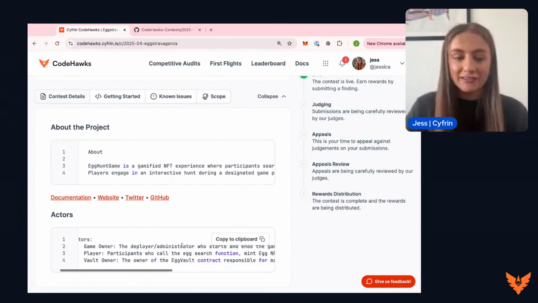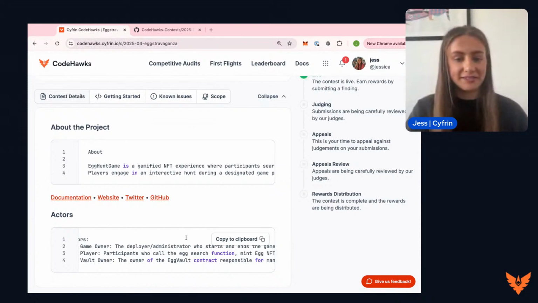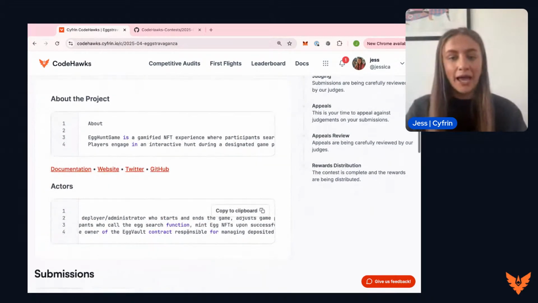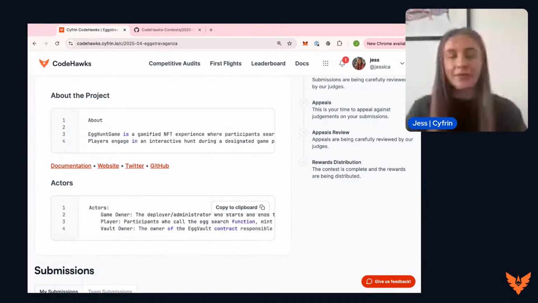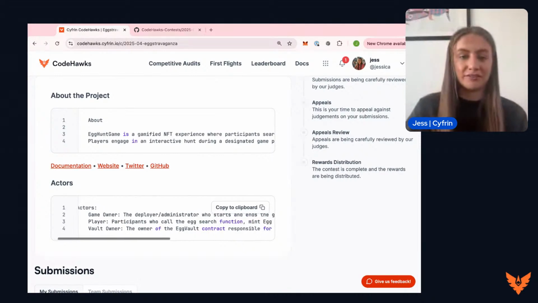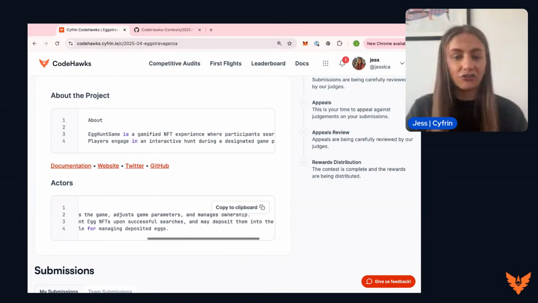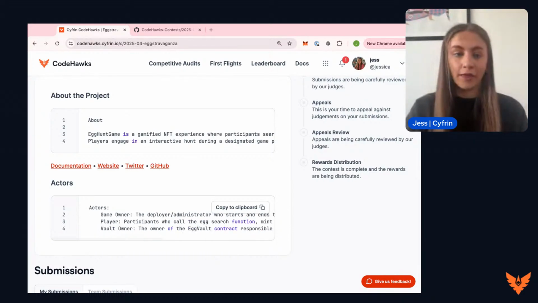Now, there are 3 actors for this protocol. We have the game owner, so this is the deployer and the administrator, the person who starts and ends the game and adjusts the game parameters and manages the ownership. We then have the player. So this is a participant who will call the search egg function and try and mint some NFTs upon successful searches, and they can choose to deposit their egg NFTs into the vault if they wish.